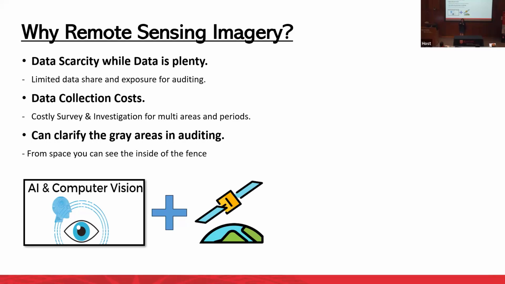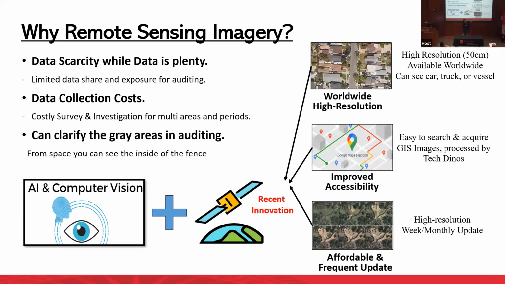Previously, people knew that there were many papers using satellite images. However, why do we want to use satellite images at this moment? Because we can use AI and computer vision technology at this time. Specifically, now we have better quality data. Previously, if you looked at a satellite image, there was almost nothing you could recognize. However, now we have high resolution data, so data quality has improved.